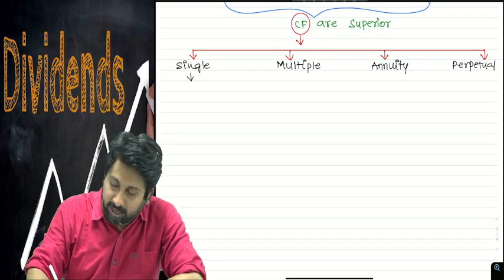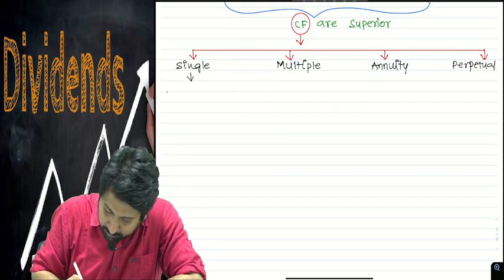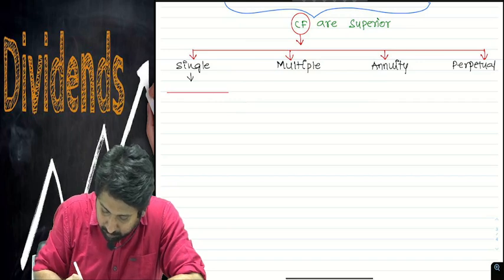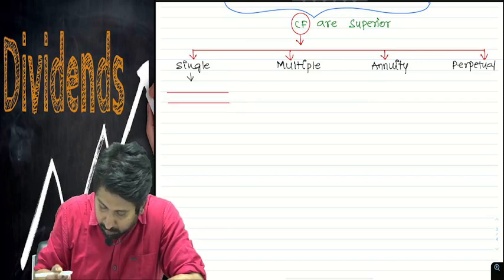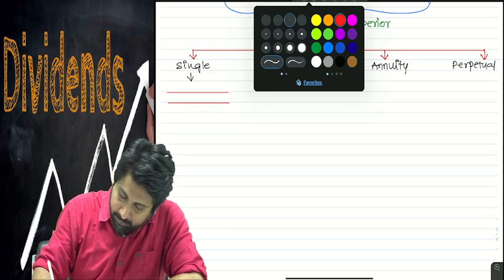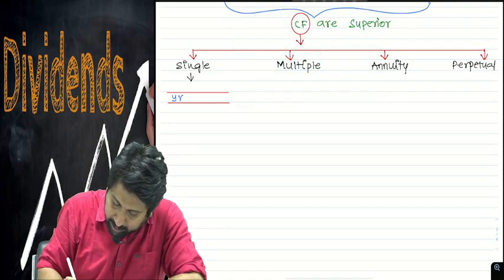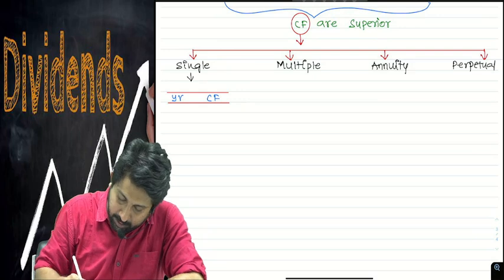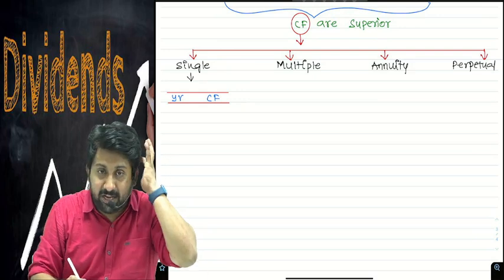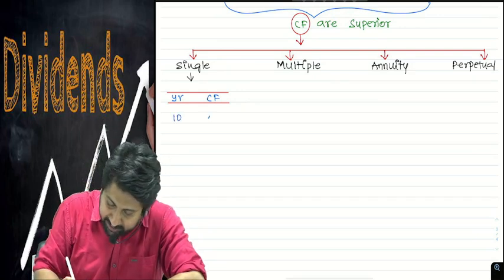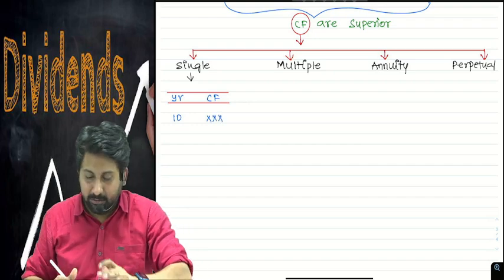Single cash flow looks like this. Now I will invest. After 10 years, I will receive some cash flow. This is a single cash flow.